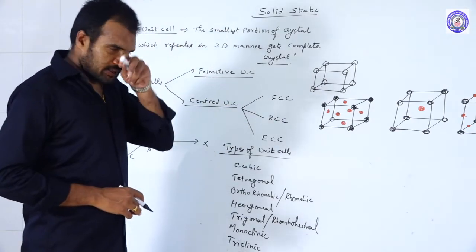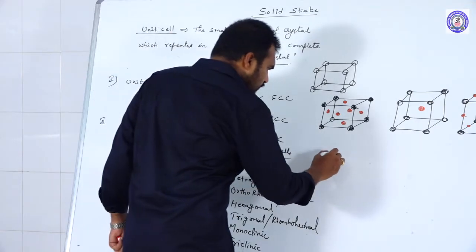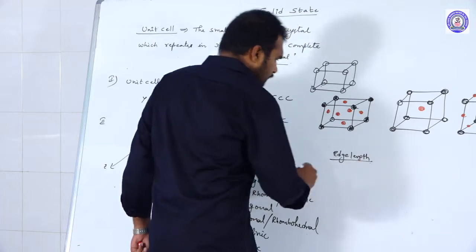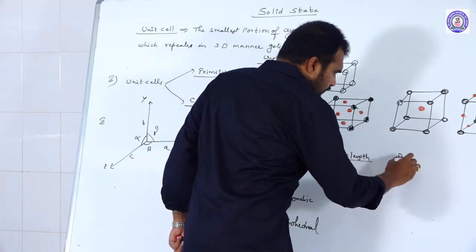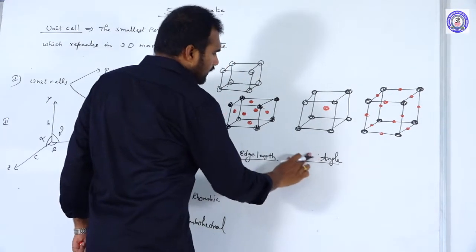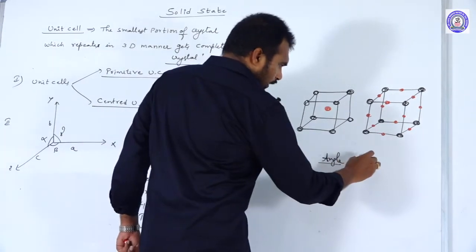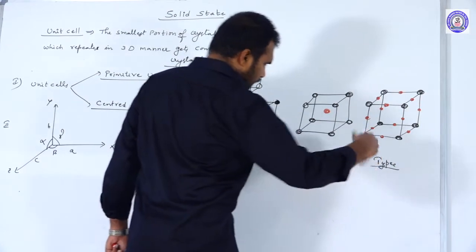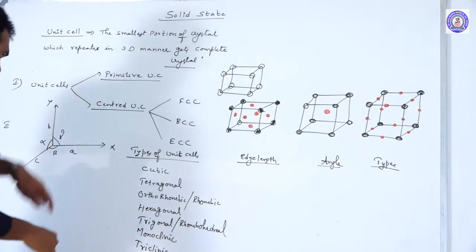And if you see the parameters, the edge lengths and angles, and what type of unit systems they show.